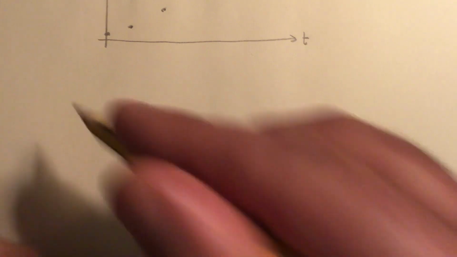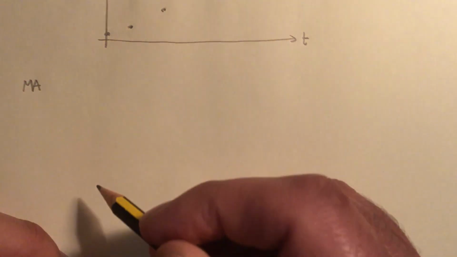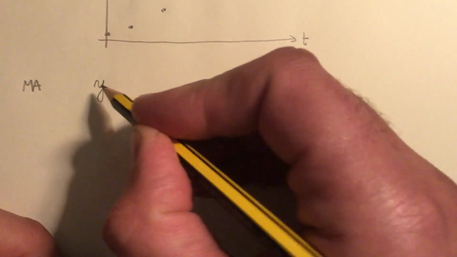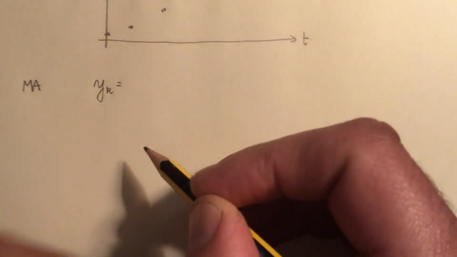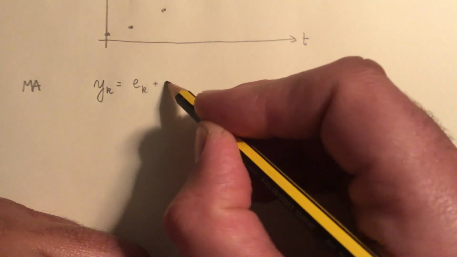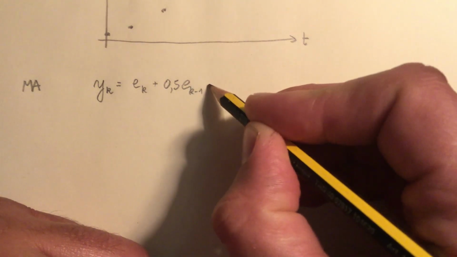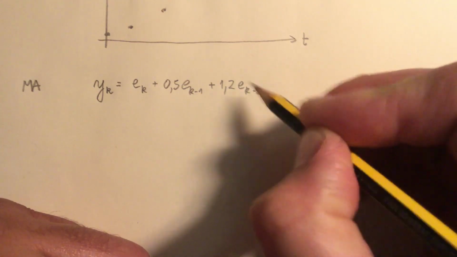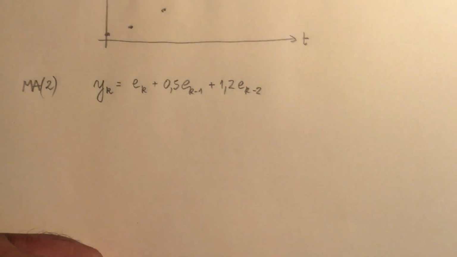Think about the moving average. A moving average model is a model in which the output is a moving average of the input. Suppose, for instance, that it is a model like this. In this case, we have a moving average of order 2.